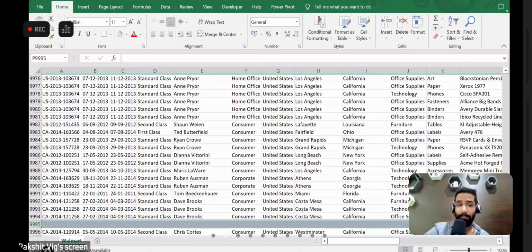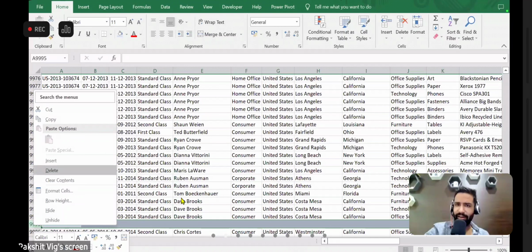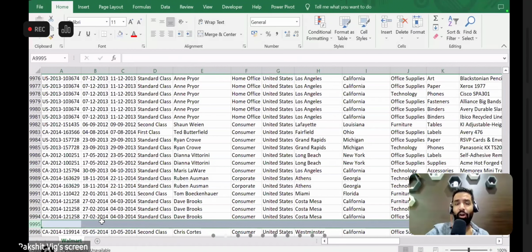Hence, it is very, very important that we get rid of these rows, and not manually. For example, I right click on it and delete it. We don't do it like that, because we will be dealing with millions of records, even billions of records, when we are assigned a data analytics project in big data. So we cannot do it manually, and Excel is only able to support, let's say, 10 lakh rows, not more than that.